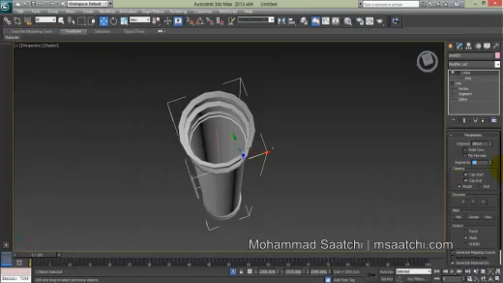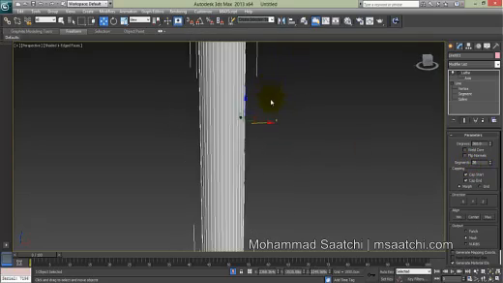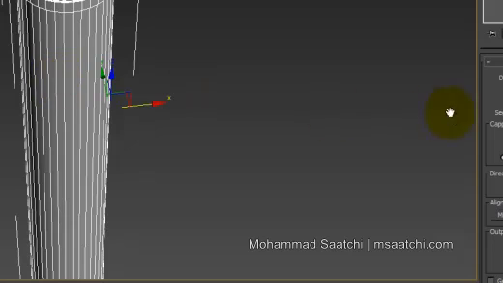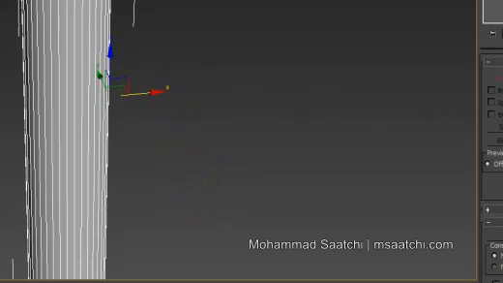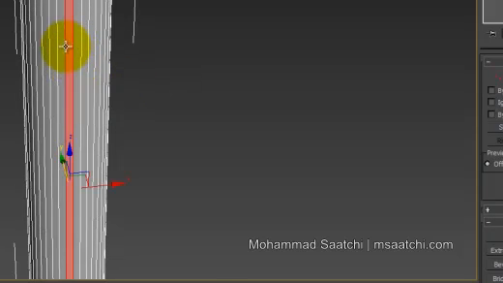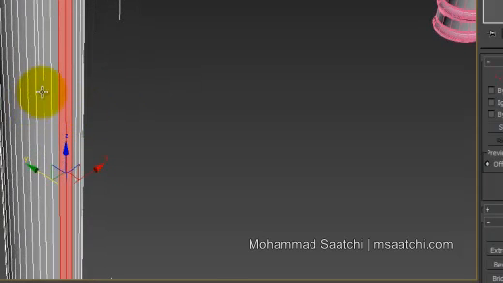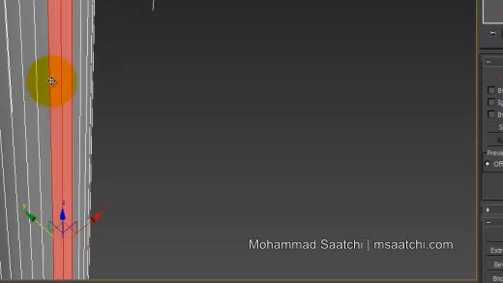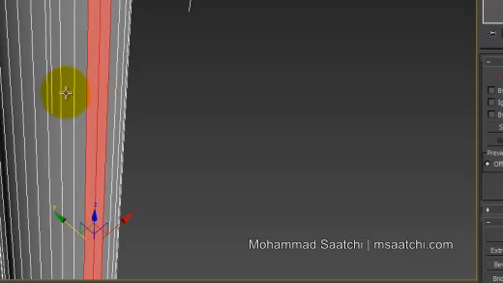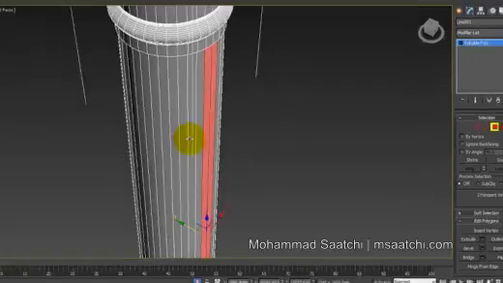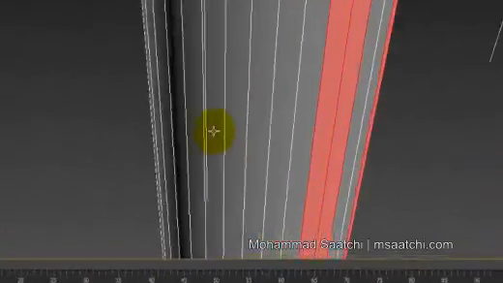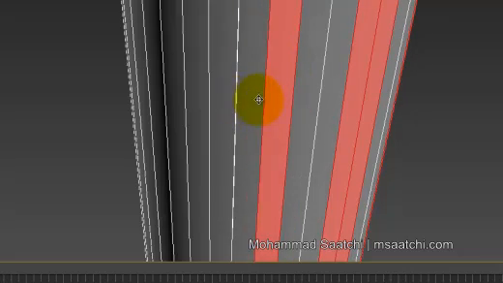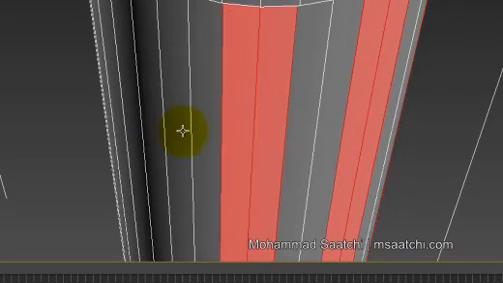Okay, so 36 is good for me, and convert it to poly and select like this, just both sides polygon, and then after 1, 2, again 2, do it to complete. Here, here.